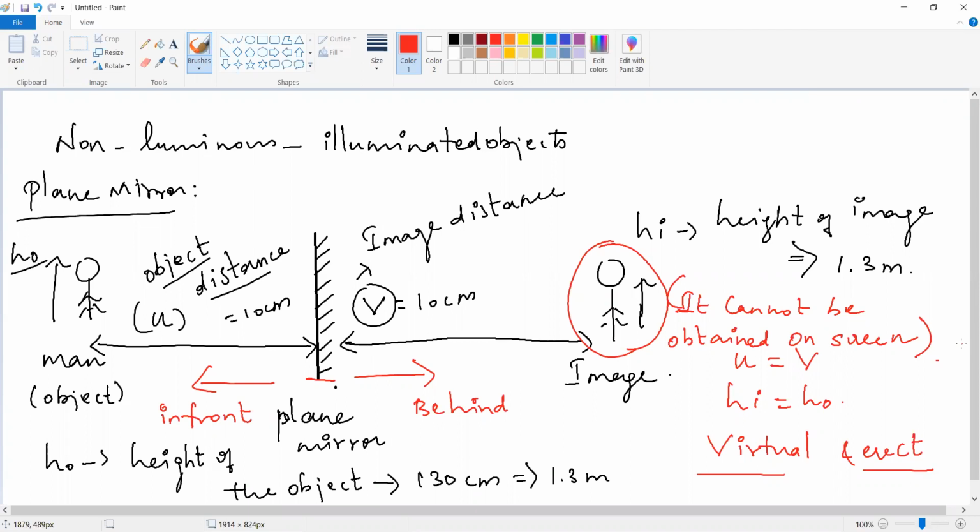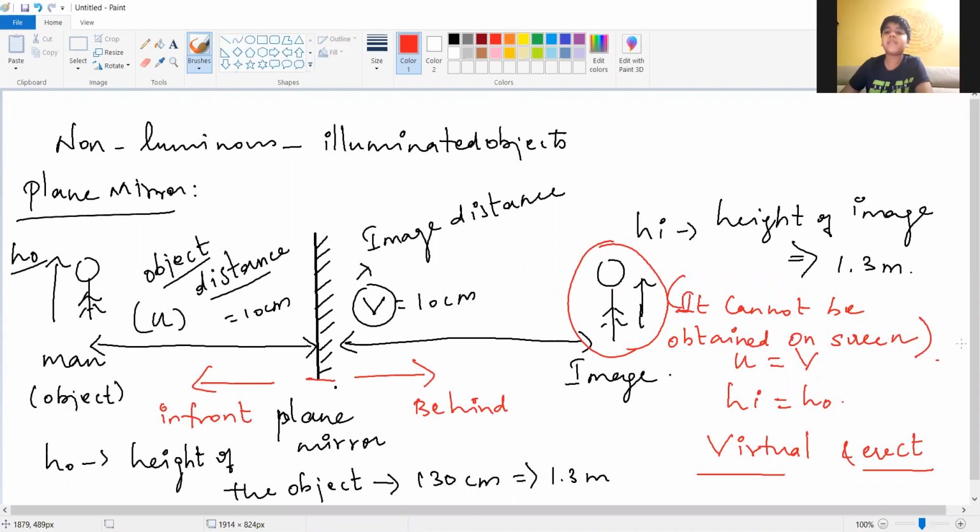What is the meaning of U now? U is the distance between what and what? The object and the mirror. Very good. U is the distance between the object and mirror, and V is the distance between the mirror and the image. Now, what is the distance between object and the image?